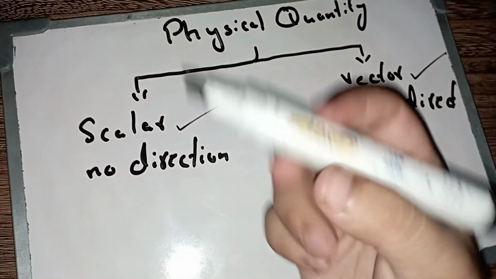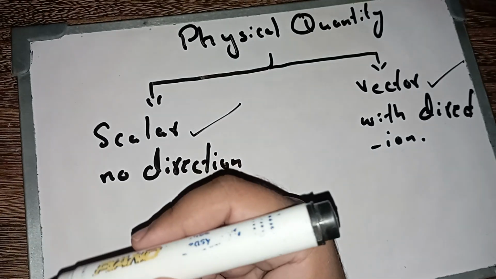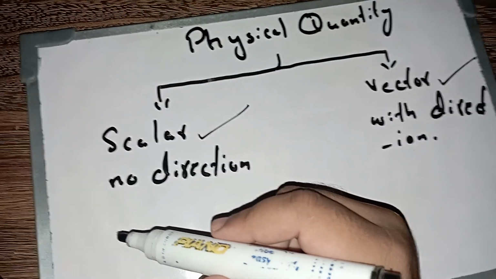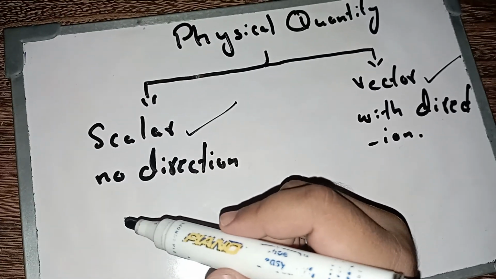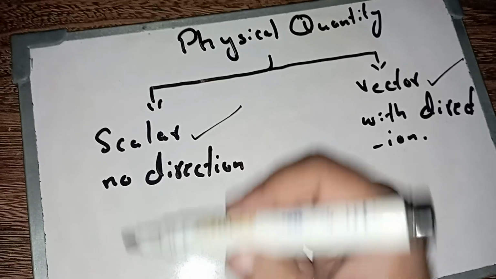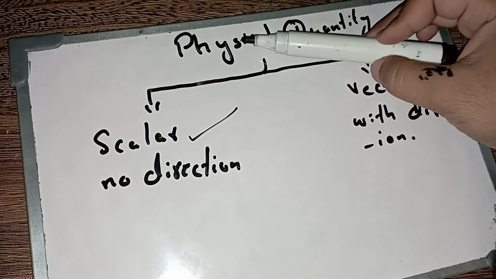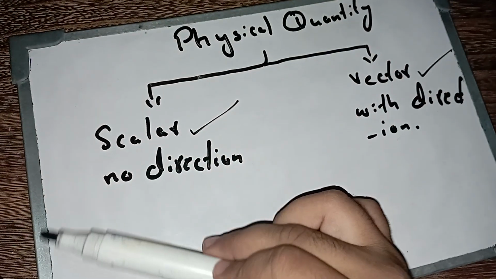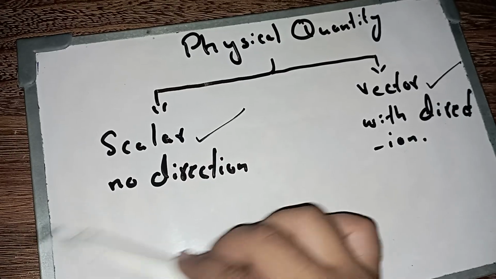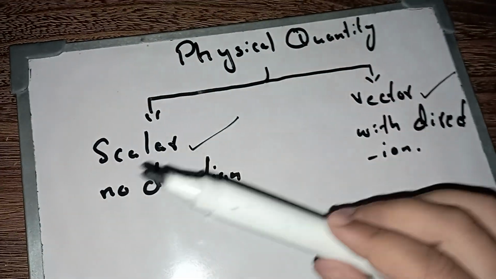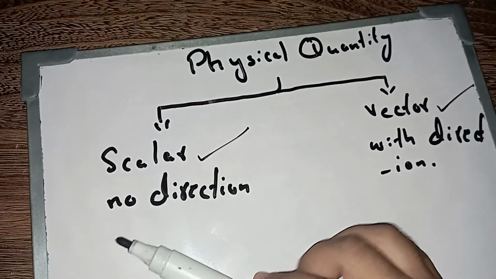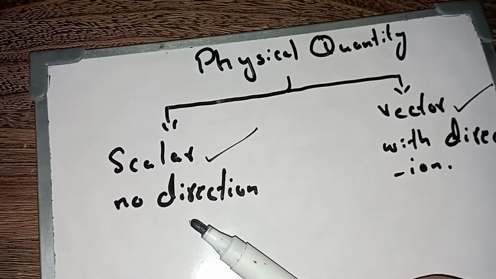Now, how do we define a scalar quantity? For example, I have this marker and it has some certain mass. Let's say its mass is 10 grams. Can this mass be influenced by its direction? No, it doesn't. If I put it over there, it's still 10 grams. If I keep it over here, it's still 10 grams. If I keep on changing its direction, it will remain 10 grams. It means direction does not affect it.